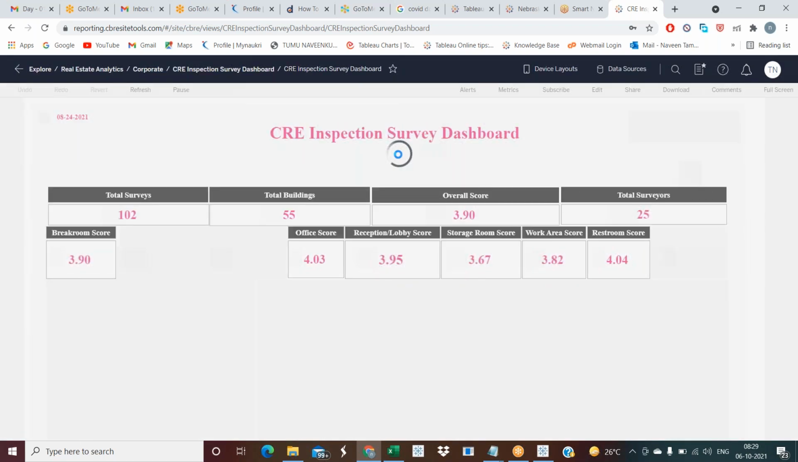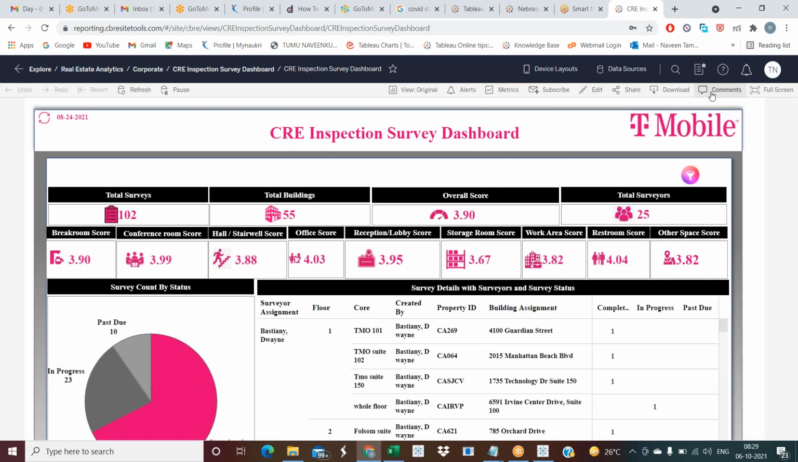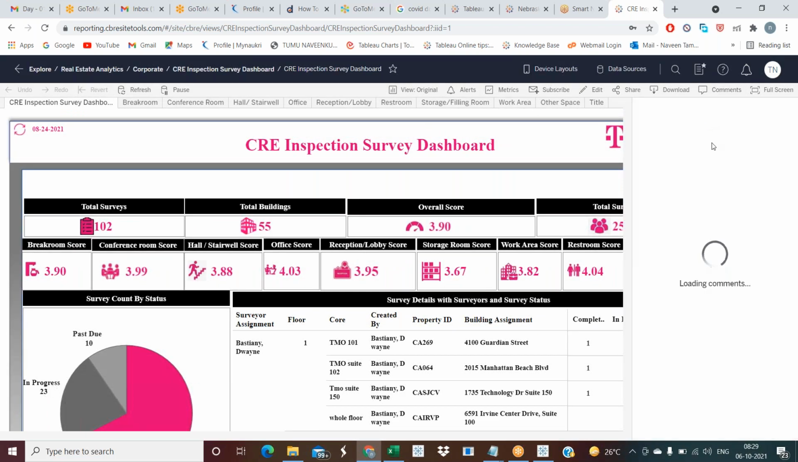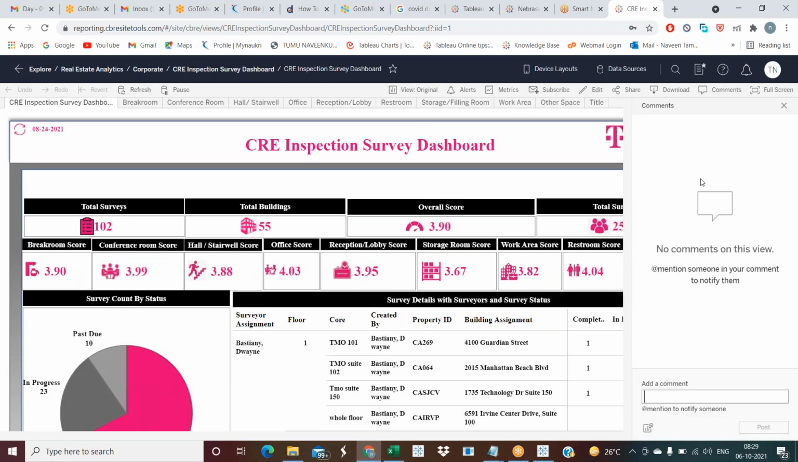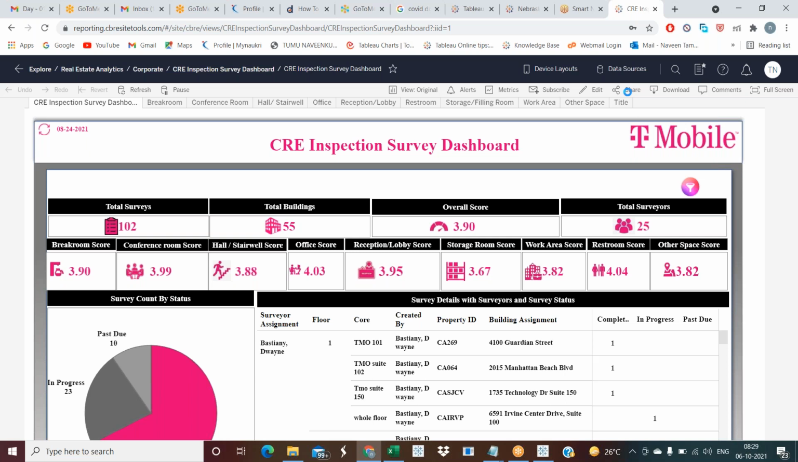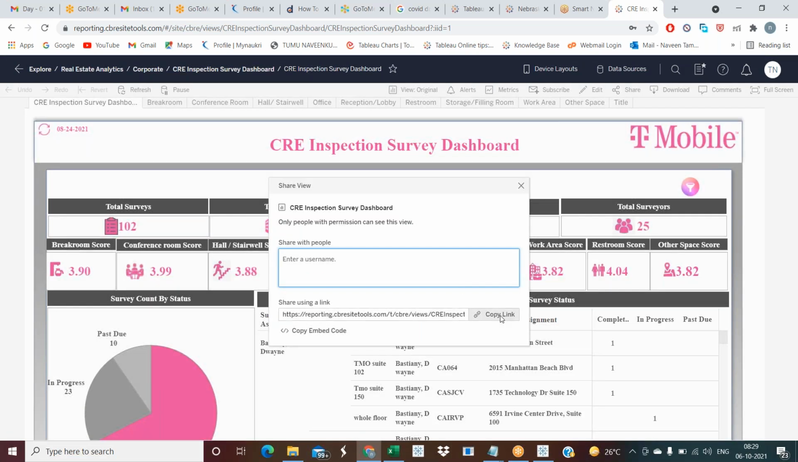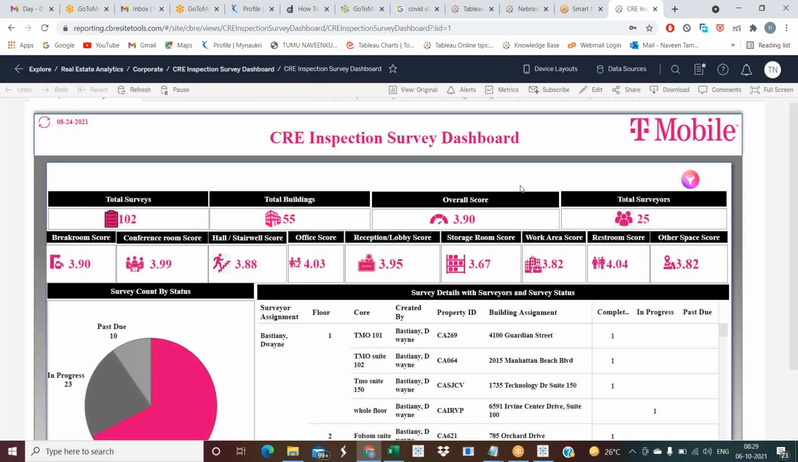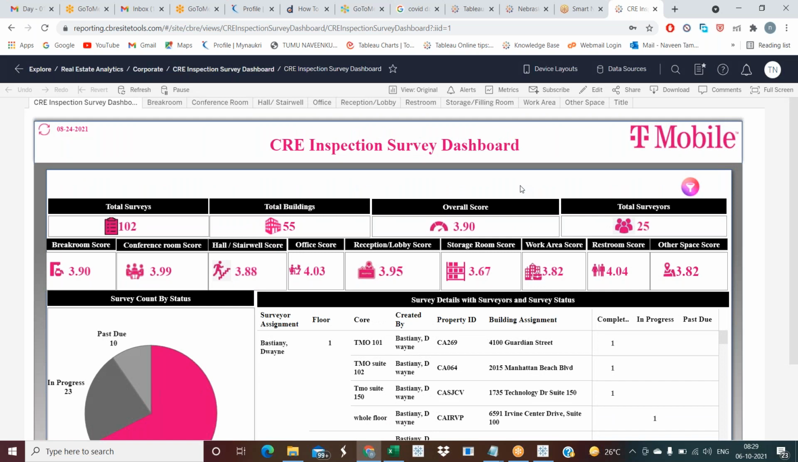They can see this dashboard, and they can also view and comment on it. Commenting means just clicking on comments, saying it's good or that you need to improve something. So we have comments as well. They can also share it. Share means just clicking on share, and you'll get the copy link. By using Tableau Server, they access their dashboards. This is what Tableau Server is.